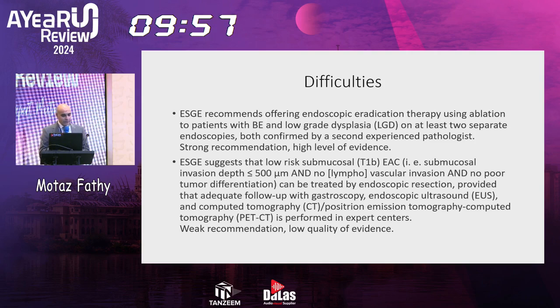The ESGE recommends offering endoscopic eradication therapy using ablation to patients with Barrett's esophagus and low-grade dysplasia on at least 2 separate endoscopies, both confirmed by a second experienced pathologist. This is a strong recommendation. So it's not allowed to judge a patient with only one endoscopy and only one biopsy. They should do it twice. And every biopsy should be reviewed by 2 expert pathologists, and both should mention that this patient has low-grade dysplasia. And it's also very important that the patient has no reflux, I mean no erosions, no inflammation.